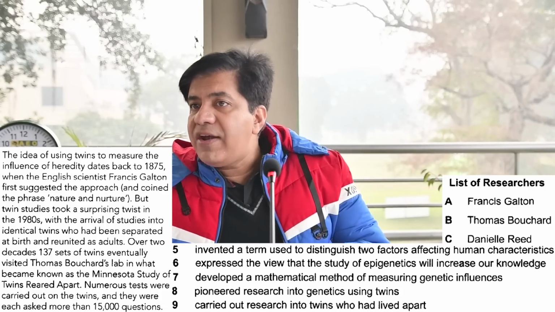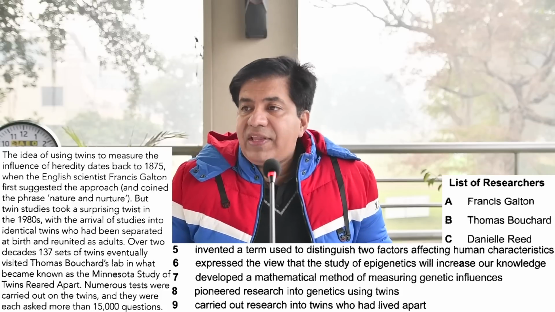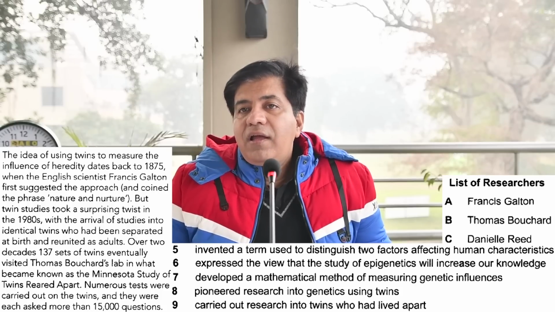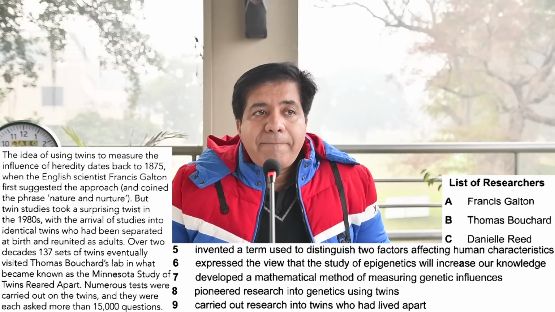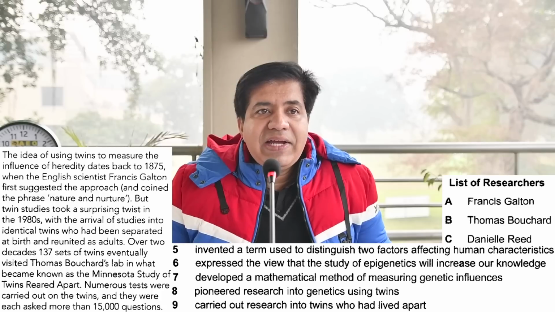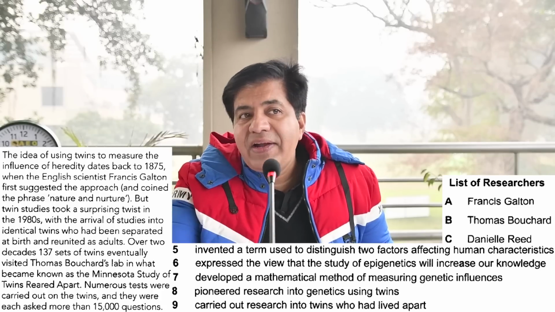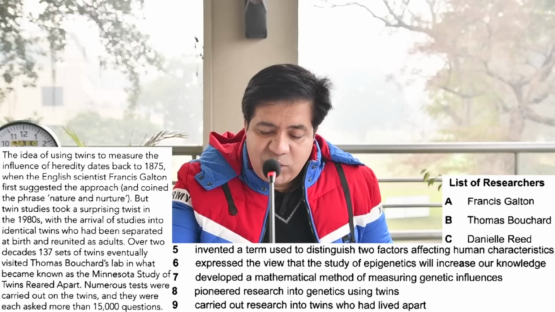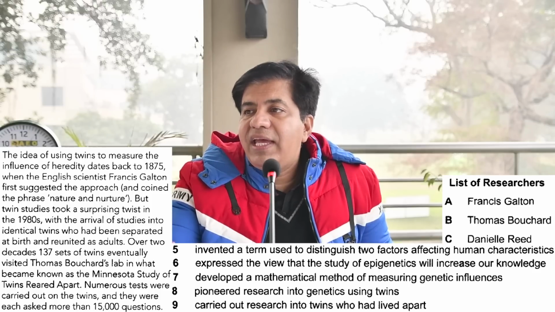Now go on and read the questions to see if they mention anything about pioneering the research. Question number 8. Absolutely. Pioneered the research. So first suggested and pioneered the research are actually synonyms. So for question number 8, the answer is A.